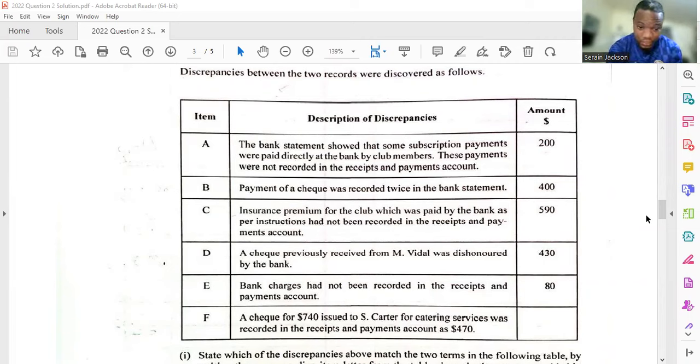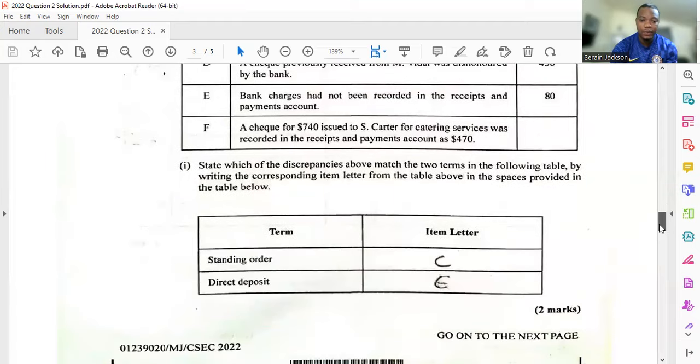And then F says that a check for $740 issued to S. Carter for catering services was recorded in the receipts and payments account as $470. Then the first part of the question says, state which of the discrepancies above match the two terms in the following table by writing the corresponding item letter from the table above in the spaces provided in the table below.